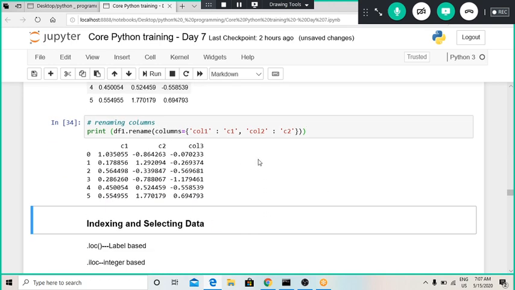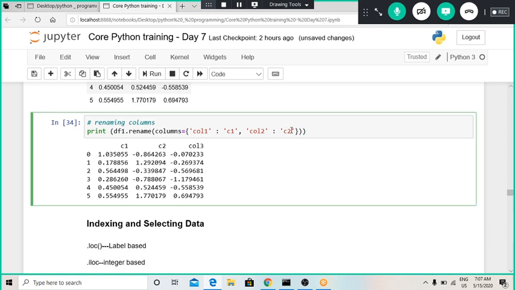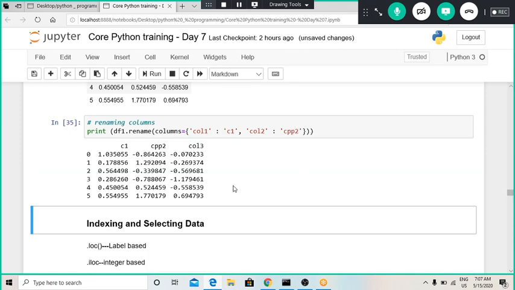Now if I wanted to change the column name of the second column to, say, cpp2, it is just a word. So here we can see the column names have got changed. Basically whenever we use this type of function, it will just print the result, but it will not actually assign the new column names to the previous data frame.